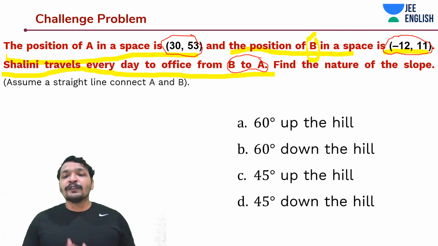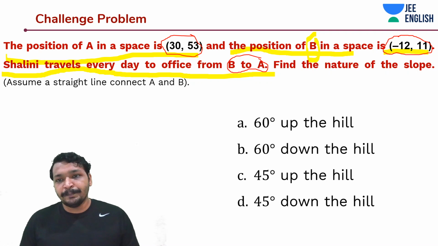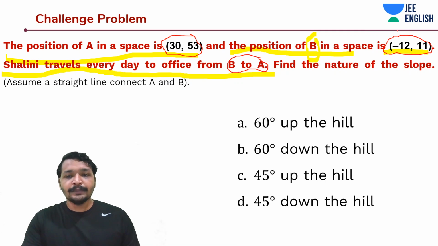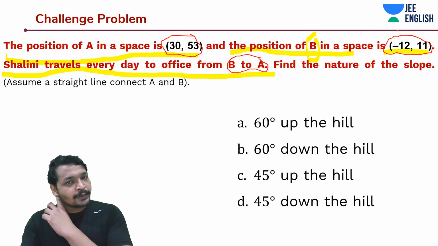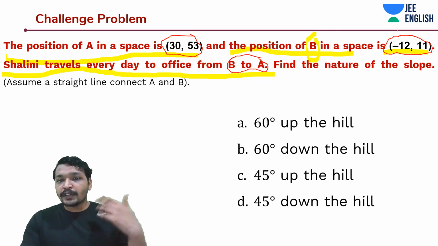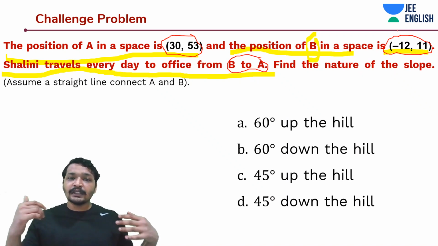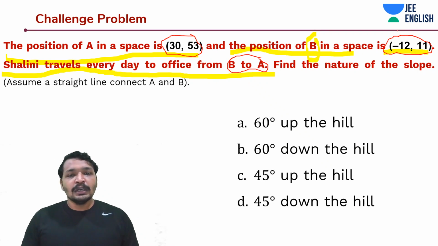And they are asking us to find the nature of the slope. So what do you do? Final minus initial. So it's going to be A minus B. Okay. So we'll do it in terms of vectors, or you can also simply do it in terms of coordinates given just two positions. But if they have given you multiple positions and they asked you to find the relative slope or something, then you would have to work around vectors.